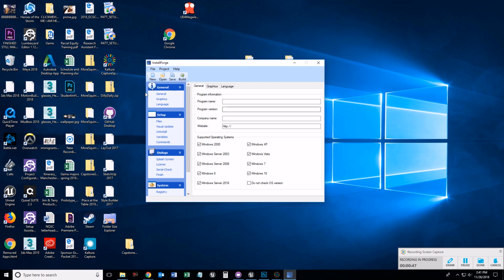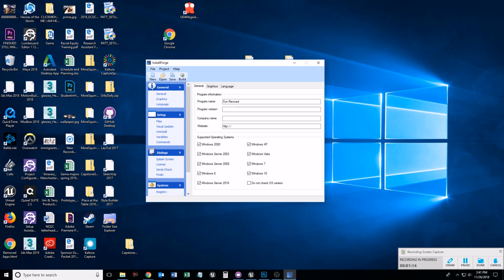Number one, under General, Program Name. So I might type here, Fun Revived. Program version, this is where you're going to say, well, if this were an application, we might do version 1.1.12 or 4.18.3, right?